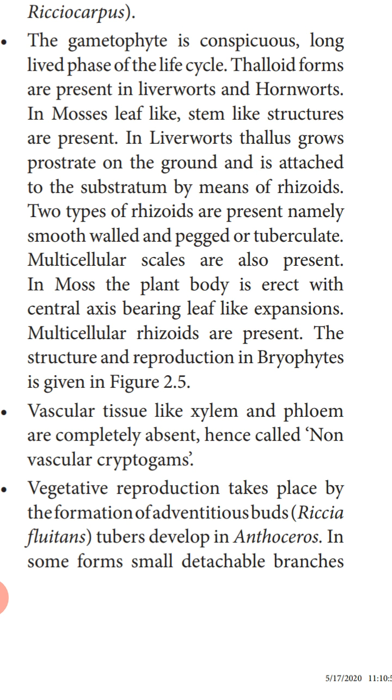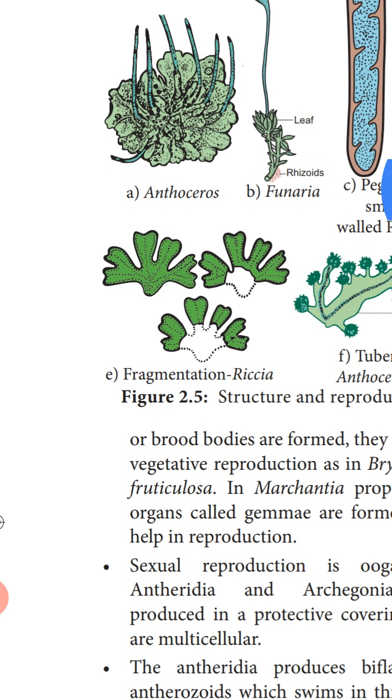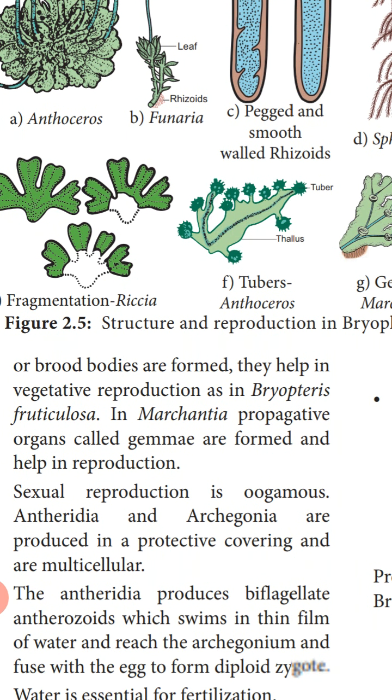Next is by tuber development. Their development is seen in Anthoceros. And in some forms, small detachable branches or brood bodies are formed. Brood bodies are specialized groups of cells. So in some species of bryophytes, you can find branches which detach from the plant body.